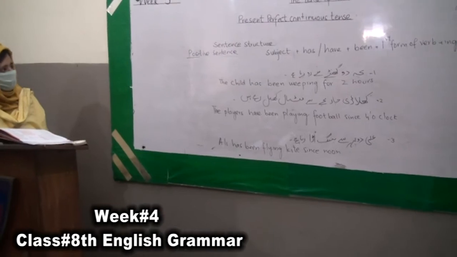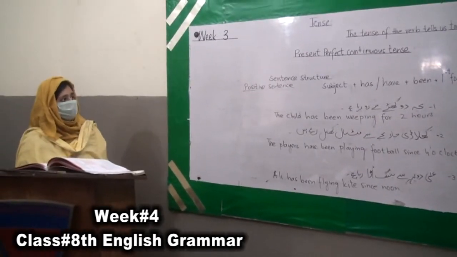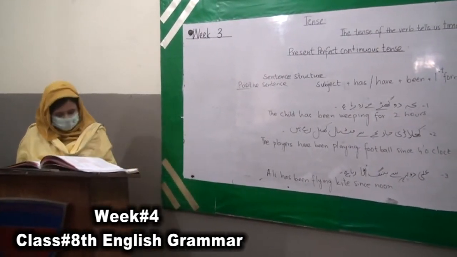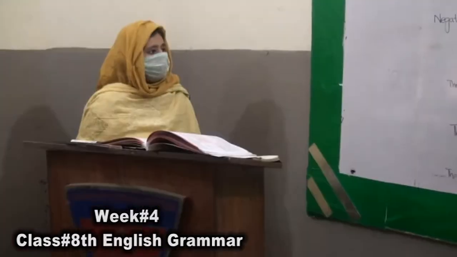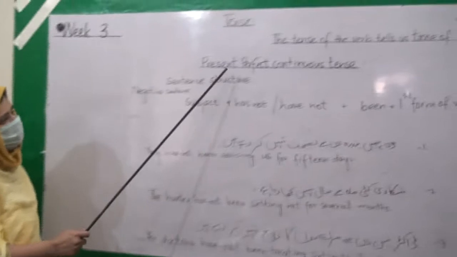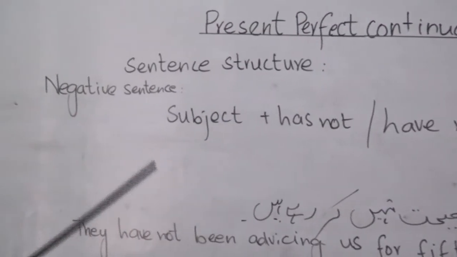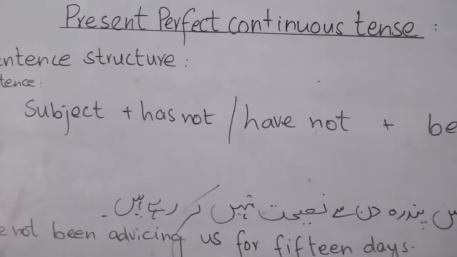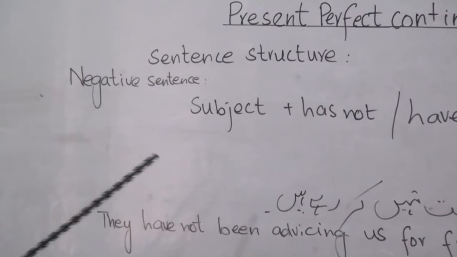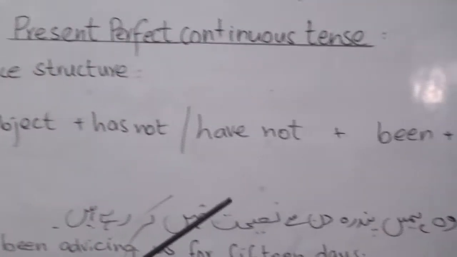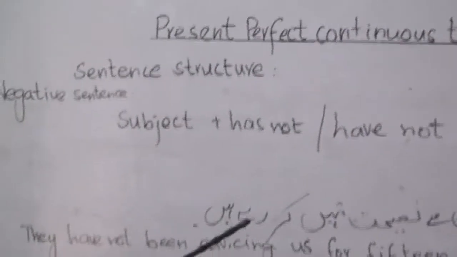So these are the examples of the positive sentence of present perfect continuous tense. Then coming to the negative sentences of the present perfect continuous tense. I am repeating what is present perfect continuous tense. In this tense, the action is continuing from the past into the present, and we also discuss timings. That's why we use the words since or for with them.